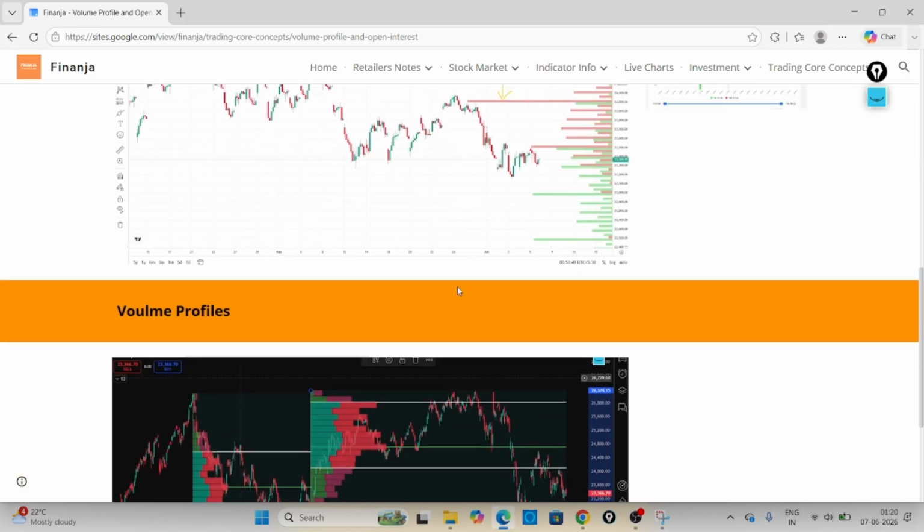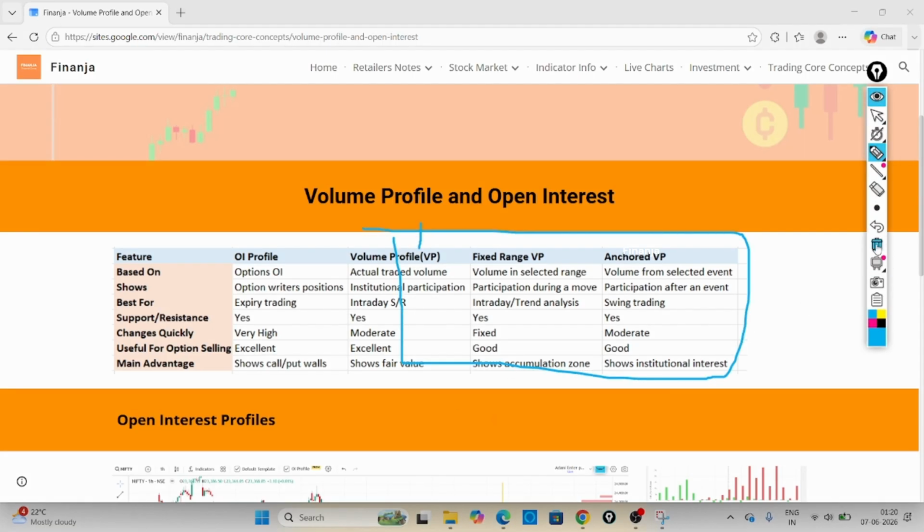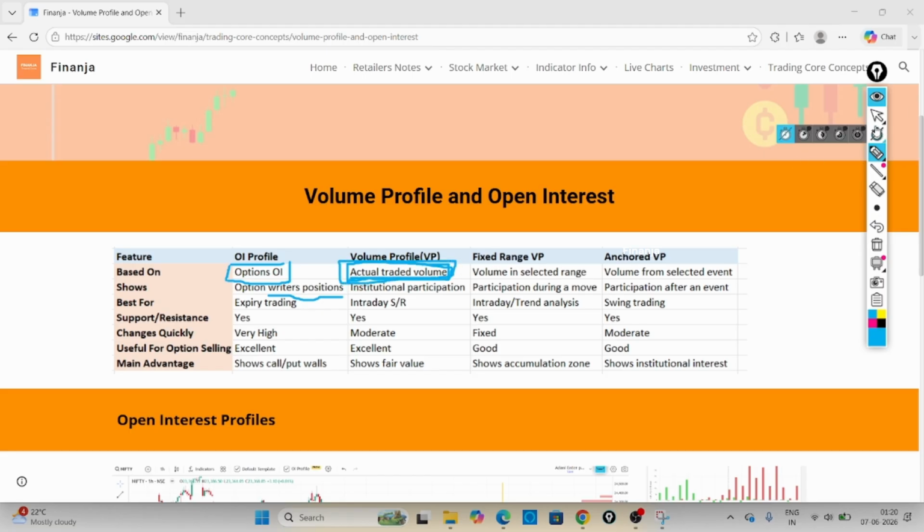I will show you how exactly we should draw it, but you should know the purpose of using this volume profile and the open interest. Don't think of them as different components here. These are all one component, that is volume profile only. The draw types of volume profiles will be different here. So the funda is that from the volume profile we get the actual traded volume or actual traded institutions. From open interest we get the option writer positions, where exactly they have written the positions. But this shows where exactly the high traded volume has happened. Let me show it in the chart so it will be easy for you to understand.